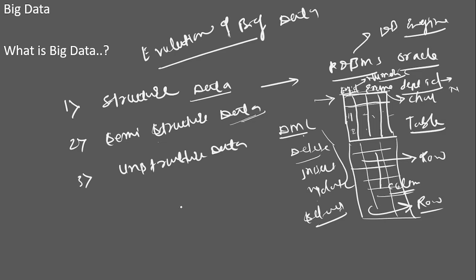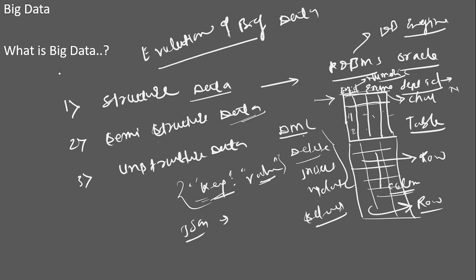Semi-structured means what? Let's say you know the key and value, right? You know the dictionary, right? It has a key and it has a value. So you know the JSON file, right? A JSON file stores the data in the form of keys and values. We'll discuss all that down the line.